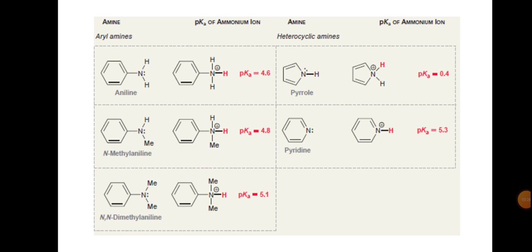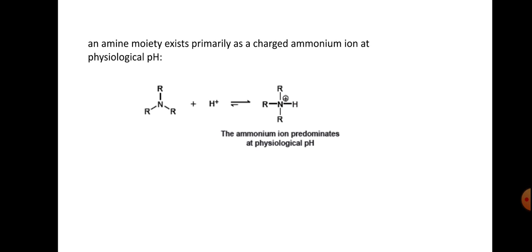So this is all about heterocyclic amines. Now an amine moiety exists primarily as a charged ammonium ion at physiological pH. That is a tertiary amine plus H+. The ammonium ion predominates at physiological pH. This is trialkyl ammonium, simply ammonium ion.